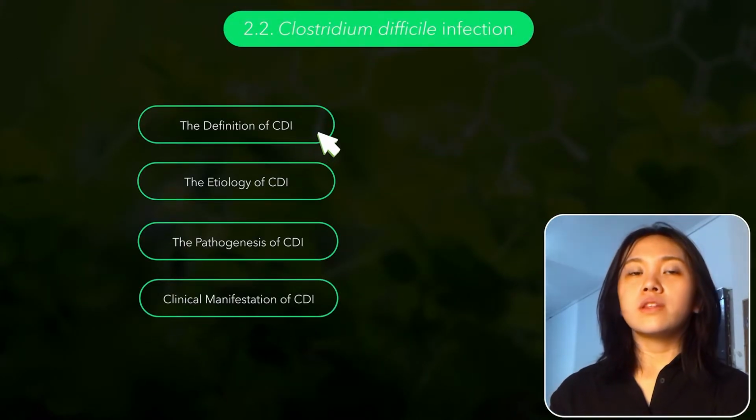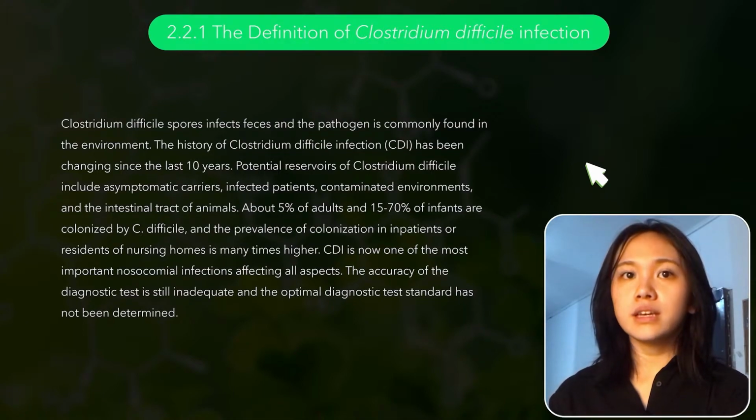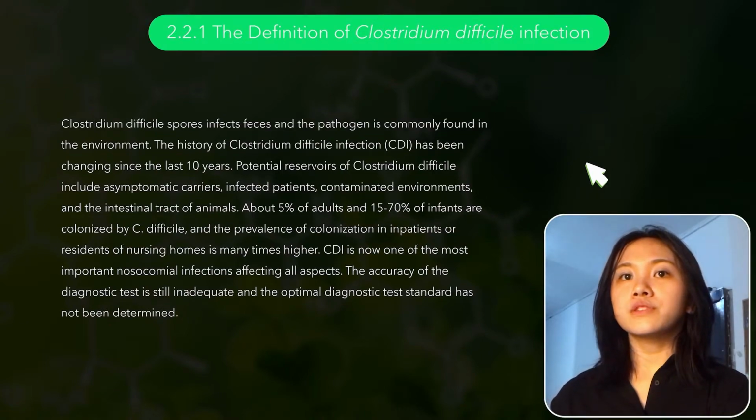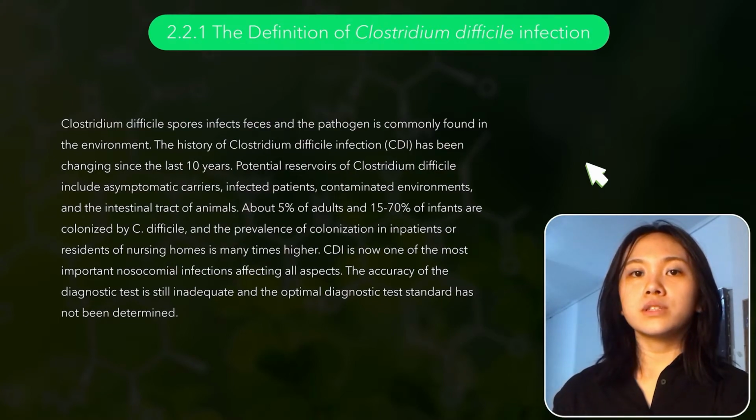I will explain about the definition of Clostridium difficile infection. Clostridium difficile spores infect through feces, and the pathogen is commonly found in the environment. The history of Clostridium difficile infection has been changing over the last 10 years. Potential reservoirs for CDI include asymptomatic carriers, infected patients, contaminated environments, and the intestinal tract of animals. CDI is now one of the most important nosocomial infections affecting all aspects.